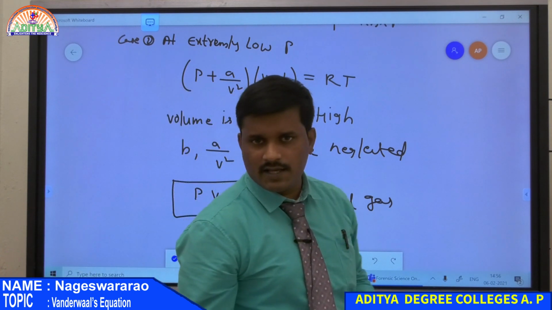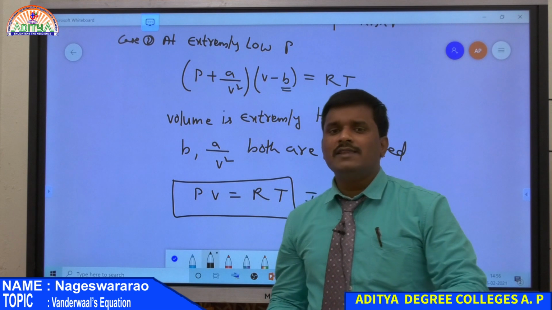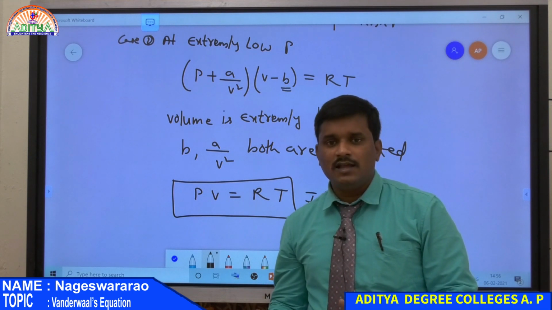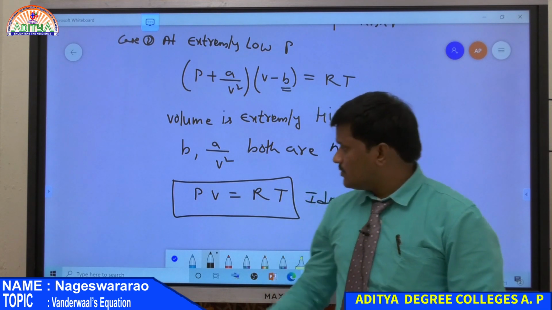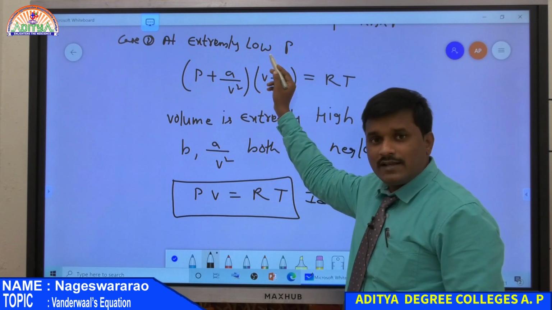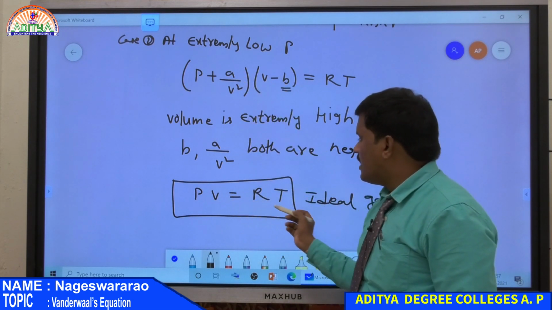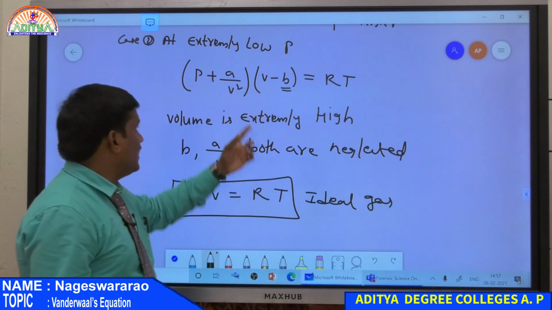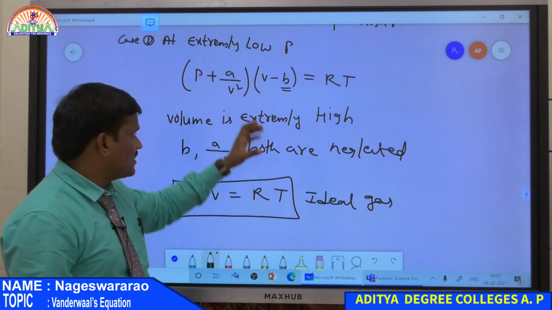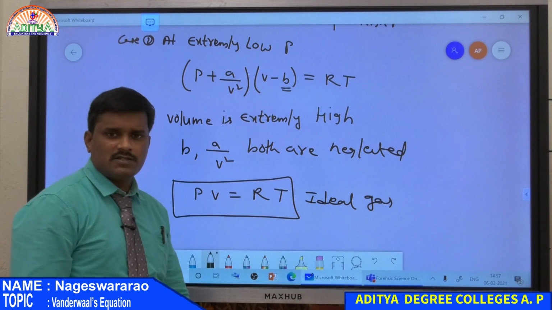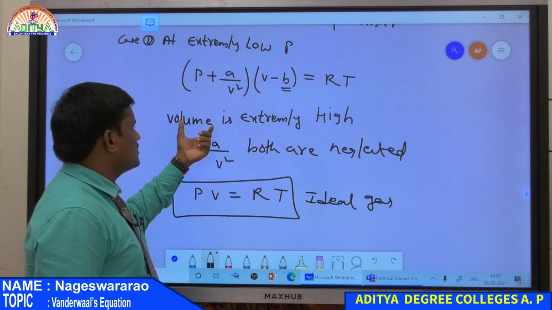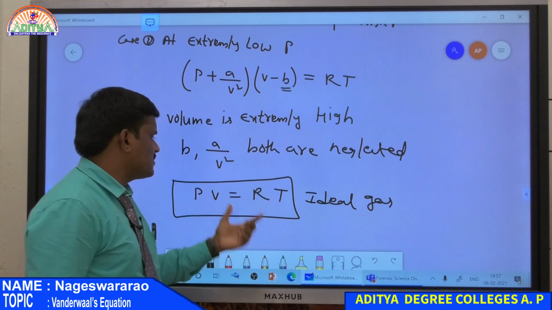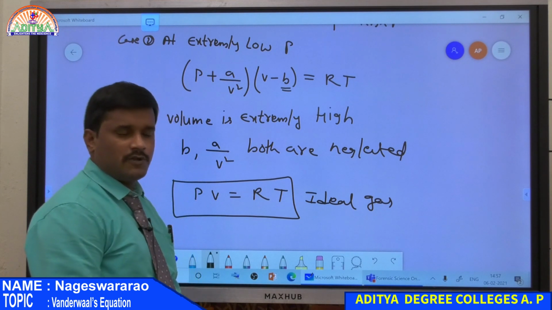So what is the definition for a real gas? A gas which obeys all the gas laws, or which obeys PV is equal to nRT, at low pressure condition and at high temperature condition. So at this very low pressure condition, real gas is equal to ideal gas. Therefore, a real gas always acts as an ideal gas at extremely low pressure condition. That is also determined by using the Van der Waals equation. If volume is very high, then both B as well as A by V square are neglected, and hence PV is equal to RT. So this is about case 2.